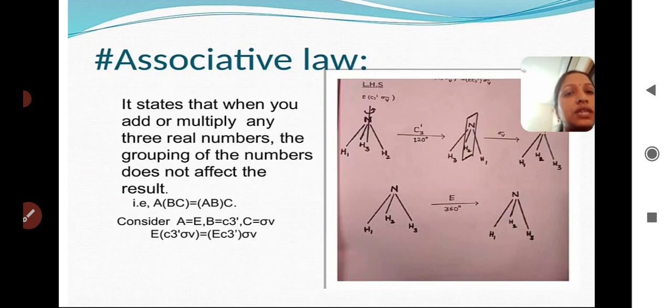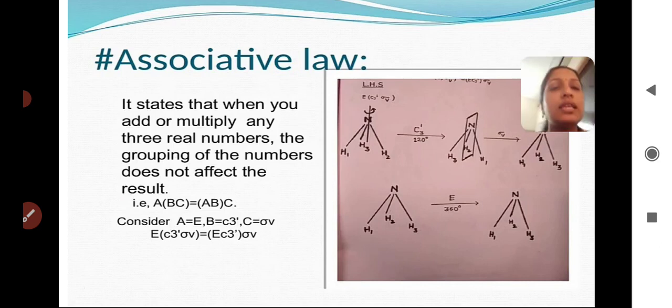Next, associative law. It states that when you add or multiply any 3 real numbers, the grouping of the numbers does not affect the result. That is the property of associative law. So in NH3, instead of A, I am taking E, instead of B, C3, instead of C, sigma V. When we apply an operator, multiplying or adding, the grouping of the numbers does not affect the result.